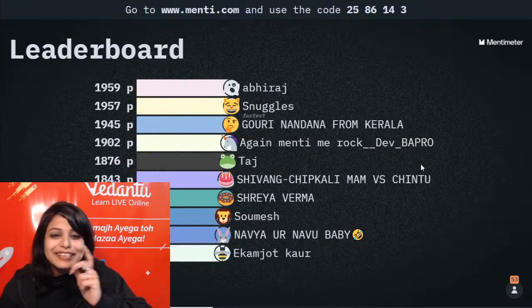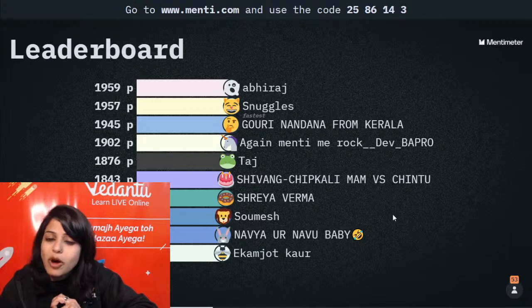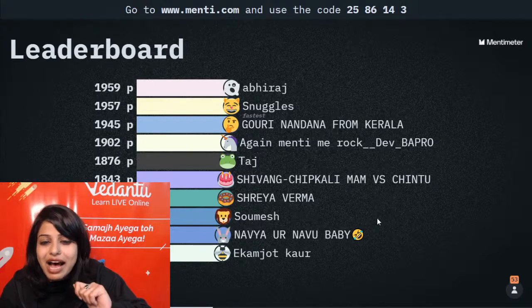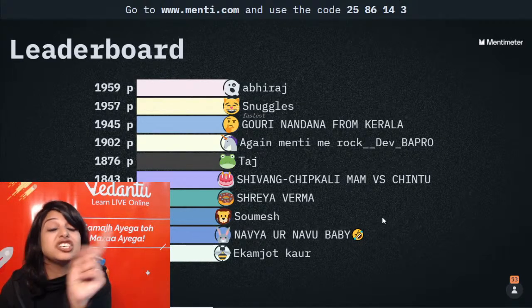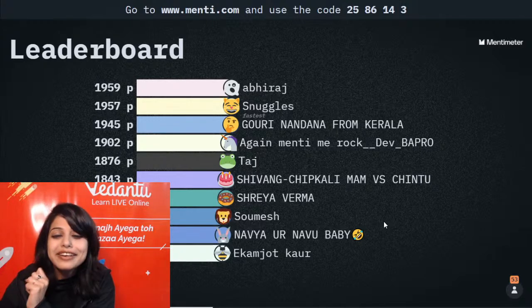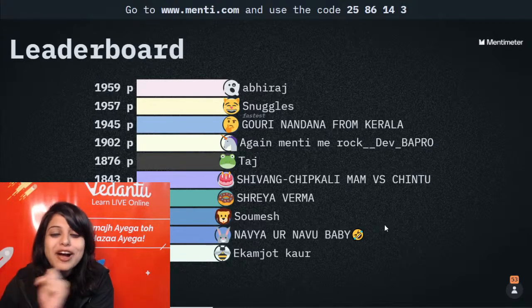Second is Snuggles, then it's Gauri from Kerala, then it's Dev, then Taj, Shivang, Chipkali ma'am versus Chintu cockroach. Then it is Shreya, Somesh, Navu and Ekamjot.